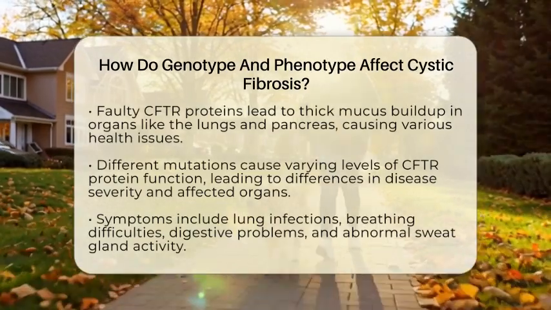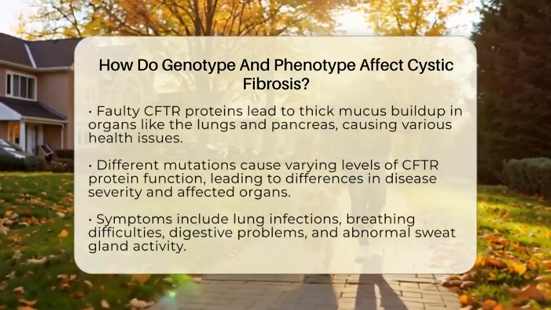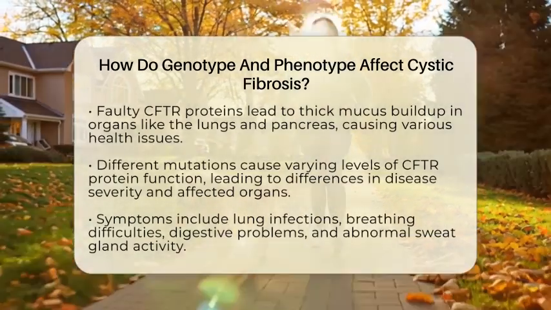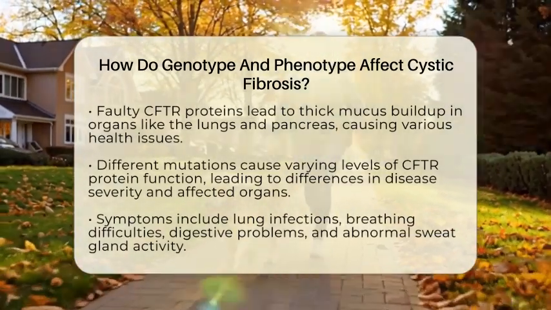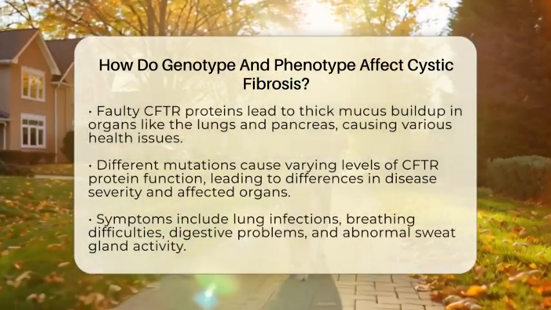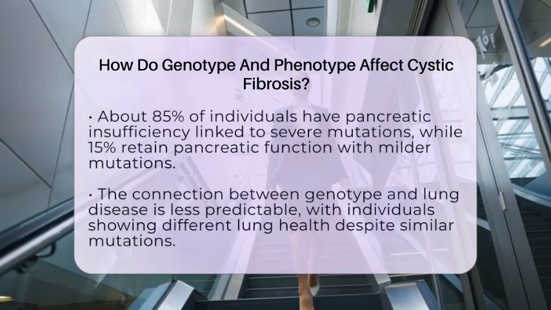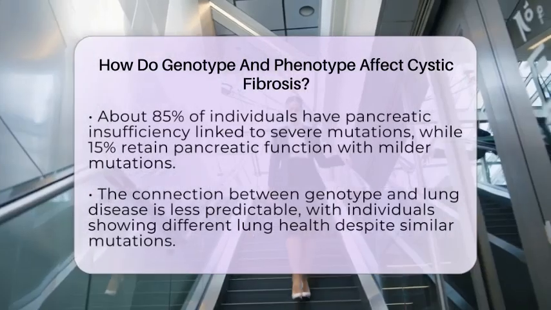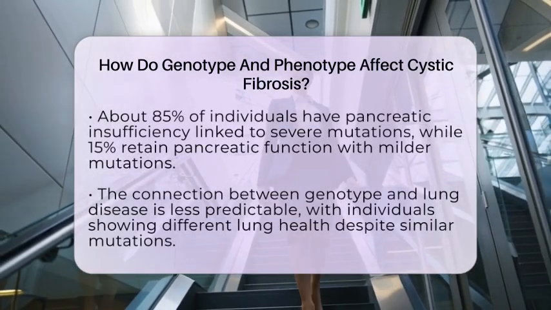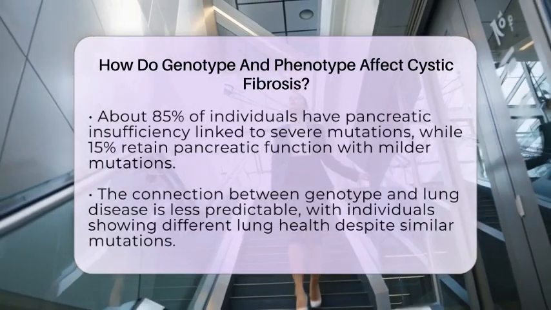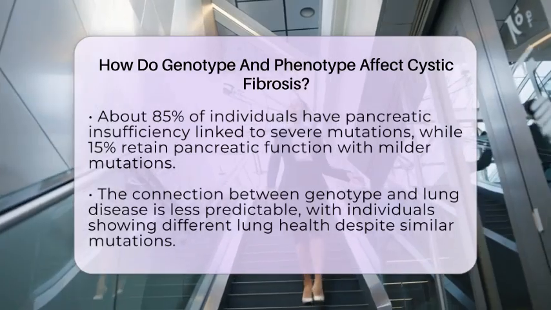For example, about 85% of people with cystic fibrosis have pancreatic insufficiency, which is often associated with specific mutations that severely impair the CFTR protein. On the other hand, around 15% retain pancreatic function, typically linked to milder mutations. However, the connection between genotype and lung disease is less clear. Even people with the same mutations can have very different lung health, because other factors come into play.